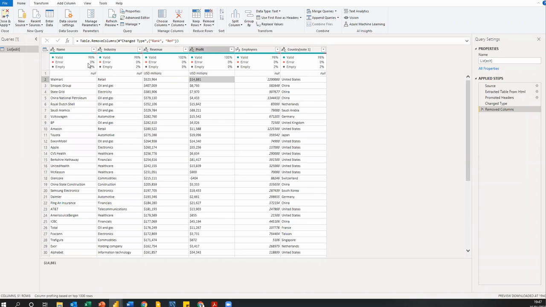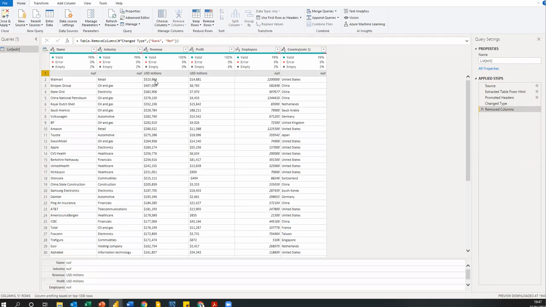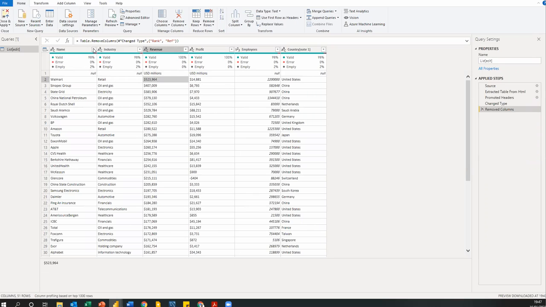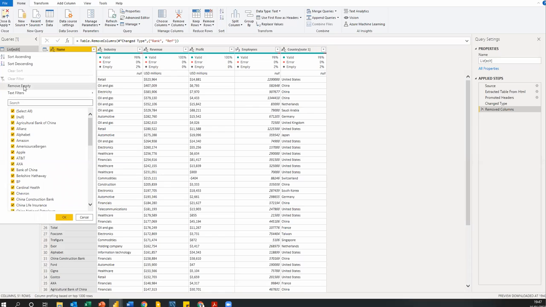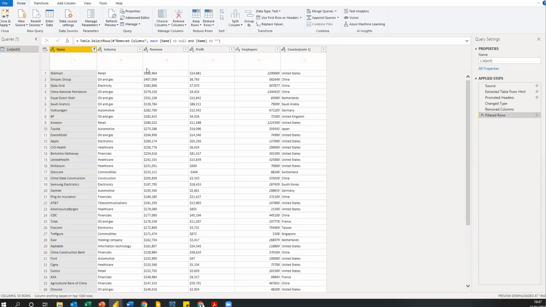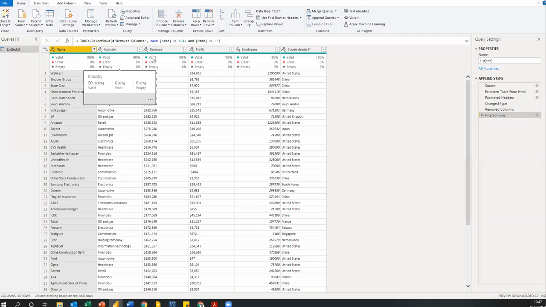But before I do that, I can always remove these null values because I already know what this is saying, USD millions. So I can come to any of the columns, I can come to this column and say I want to remove empty. So I can say remove empty. Once I've removed empty, that is gone. I can now see that all of my data are 100% valid, right? 100% valid, 100% valid, 100% valid.